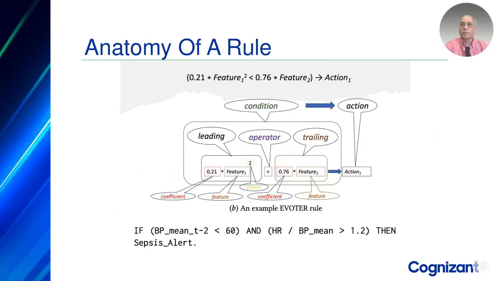Here's how EVOTER rules look. Each rule is a logical statement. If these conditions hold, then take this action. The grammar allows rich expressions. Conditions can include time lags, exponents, comparisons between features, and weights. What's important is that every rule is auditable. A domain expert can look at it and understand why the system made a particular recommendation.